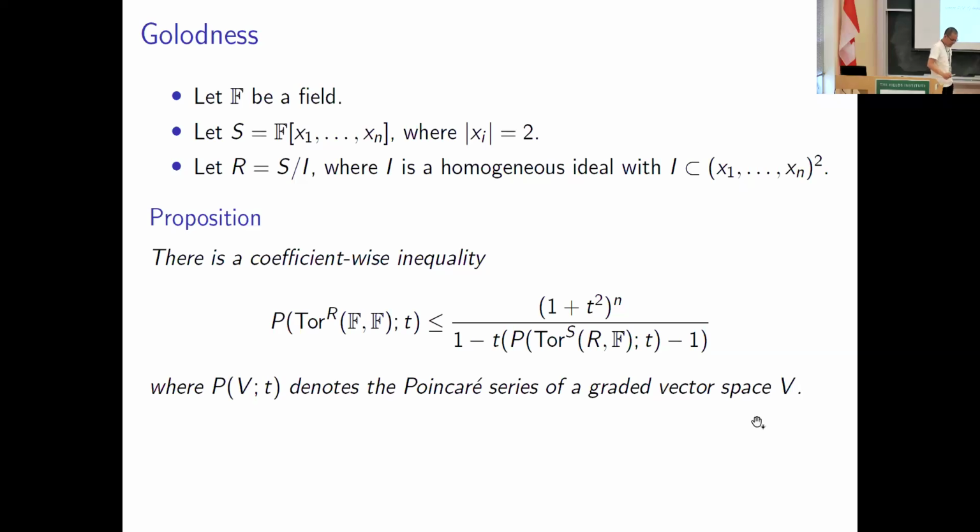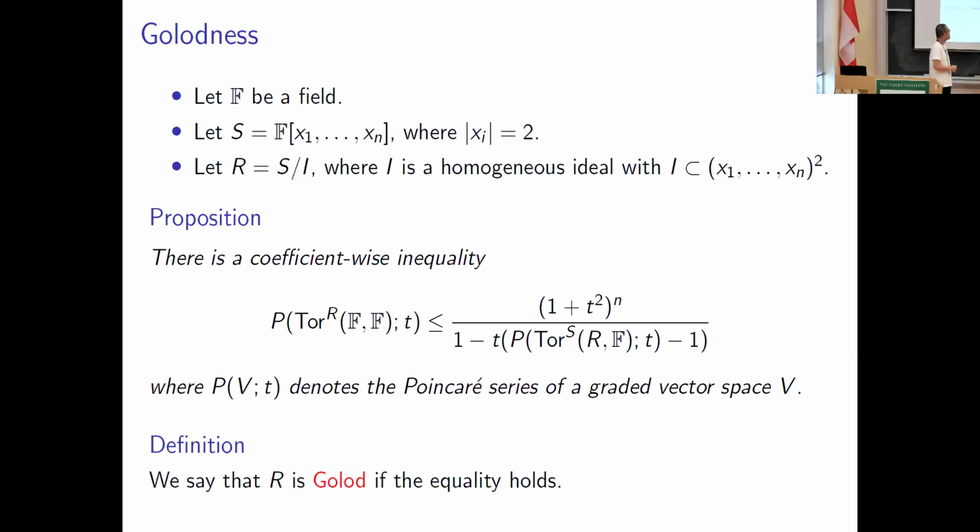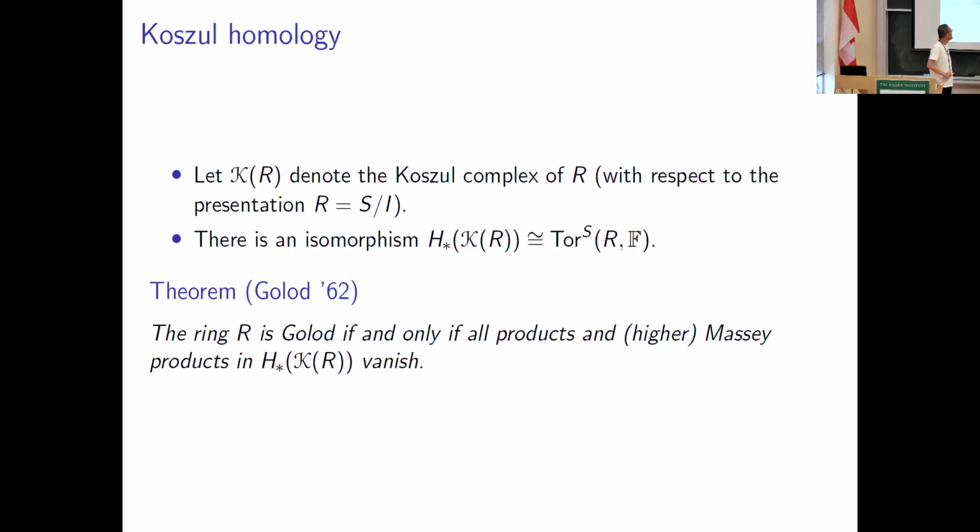And the golodness is defined for the Noetherian ring R by the equality in this inequality. So here's the definition. We say that R is Golod if the equality holds. And there is a nice topological equivalent statement for golodness like this.